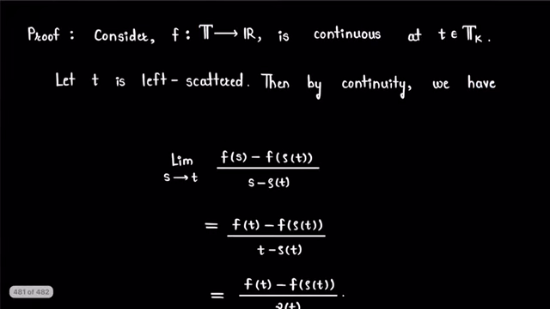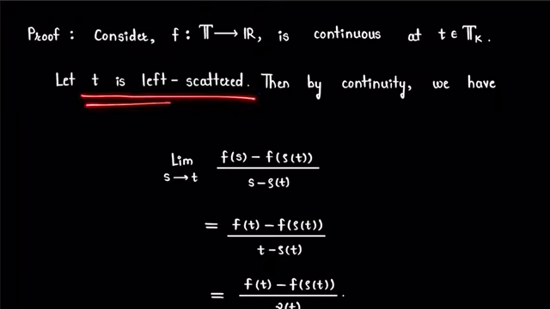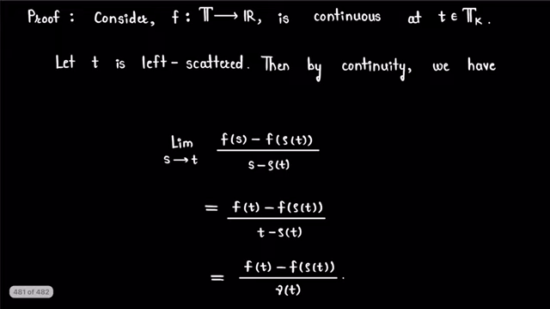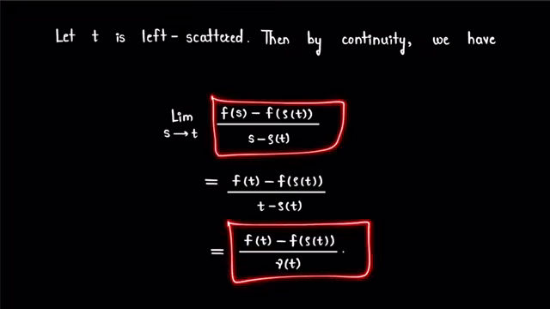So we will start our proof. Consider f is a function from time scale T to R which is continuous at point t in set T suffix k, and let t be a point which is left scattered. Then by the continuity of the given function we have the limit as s tends to t of f of s minus f of rho t divided by s minus rho t equals f of t minus f of rho t divided by t minus rho t, which equals f of t minus f of rho t divided by nu t. So we get that the limit of this term is this term.